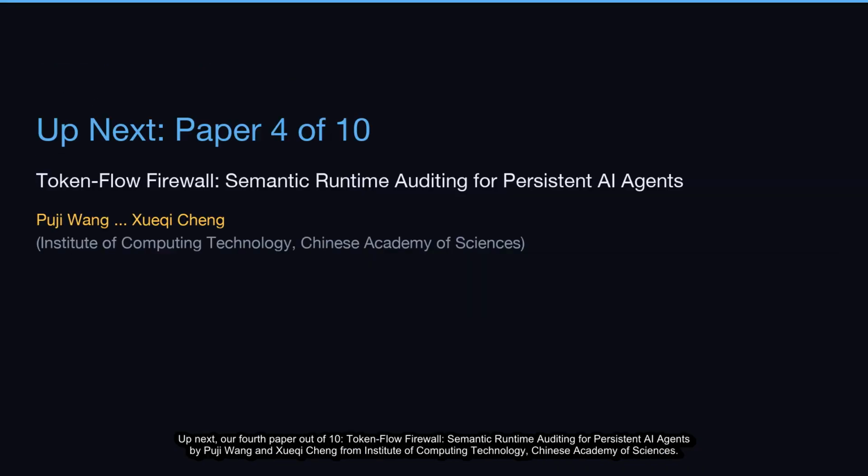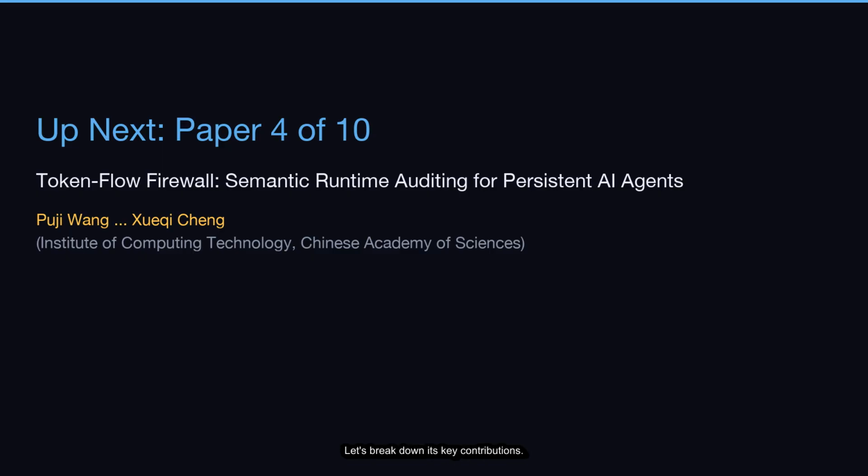Up next, our fourth paper out of 10, Token Flow Firewall, Semantic Runtime Auditing for Persistent AI Agents by Puji Wang and Sweki Chung from Institute of Computing Technology, Chinese Academy of Sciences. The paper introduces a novel and necessary security paradigm for persistent AI agents, moving beyond simple I/O filtering to a semantic firewall that tracks unsafe content as it flows through the agent's internal state and tool interactions. Let's break down its key contributions.